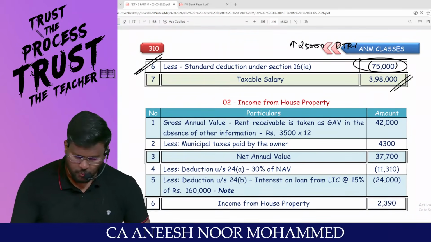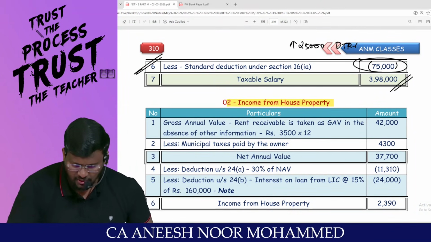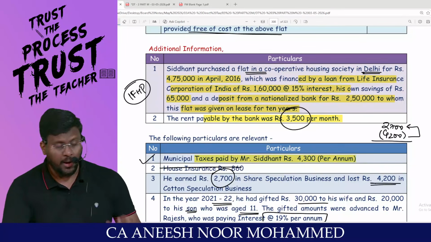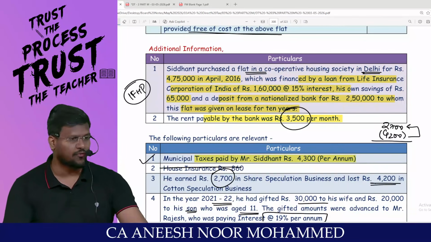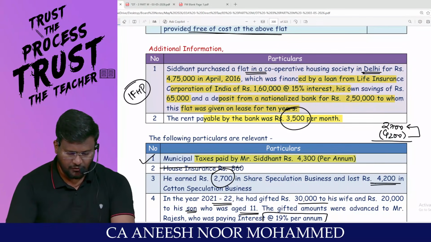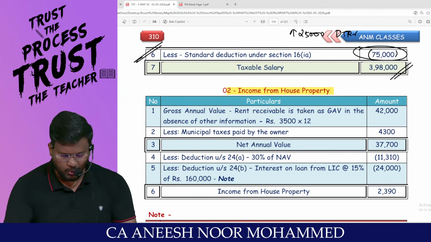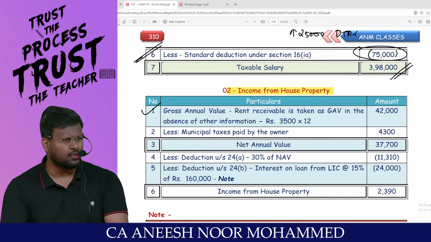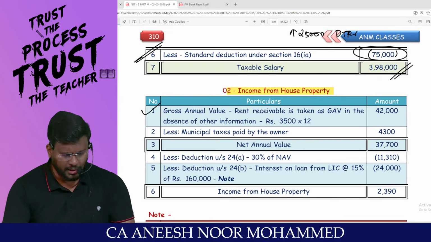Coming to income from house property, my dear lovable students. Sir, they said there was one flat, the story of the flat. Monthly rent of how much? 3,500. So on the calculator, 3,500 into 12 comes to 42,000 rupees, the gross annual value. Are you all really with me? Because fair rent and municipal value details are not given in the question.